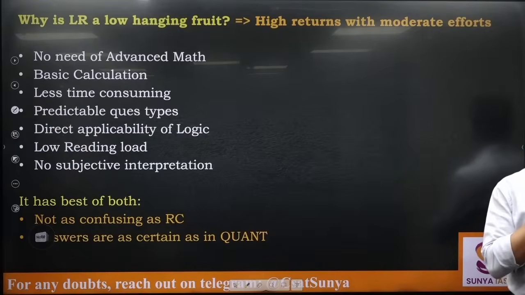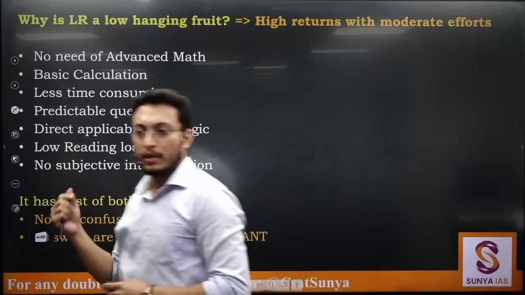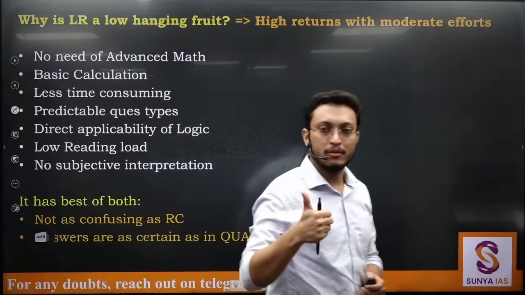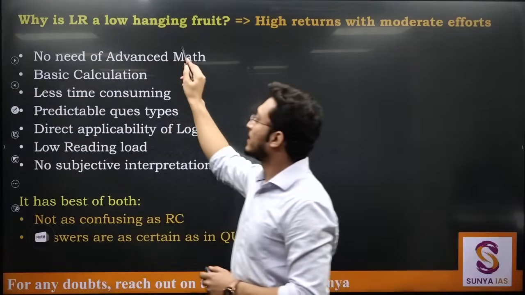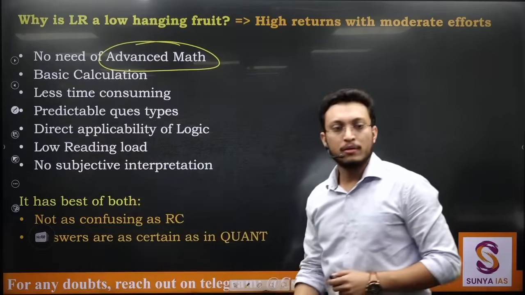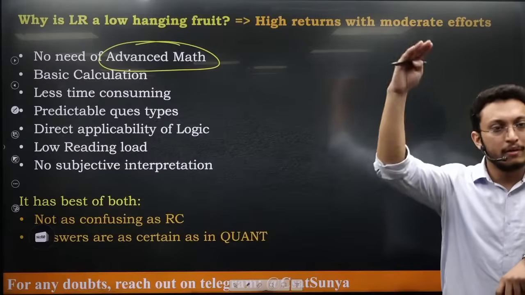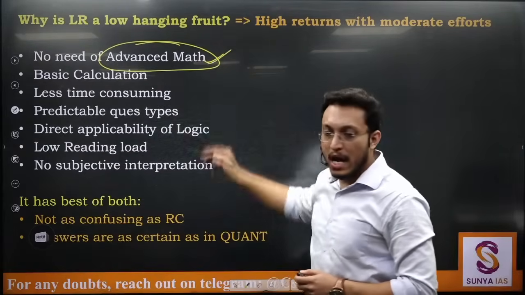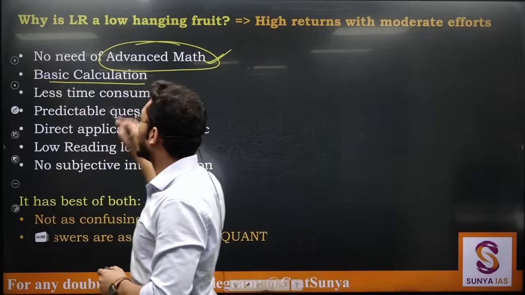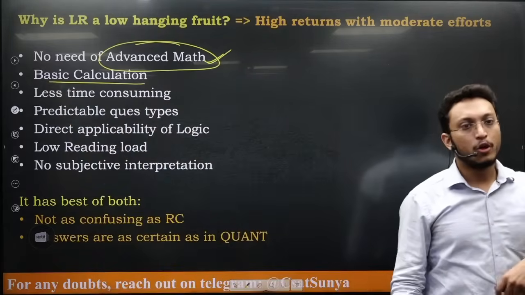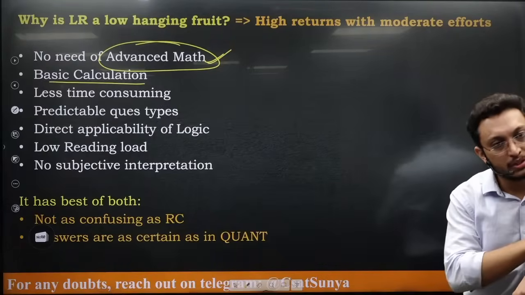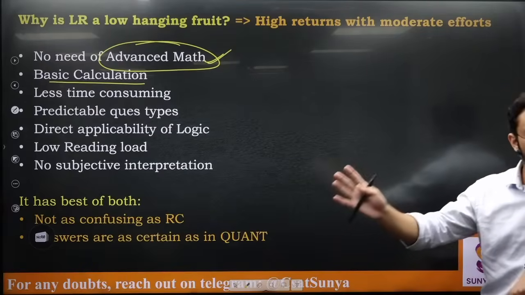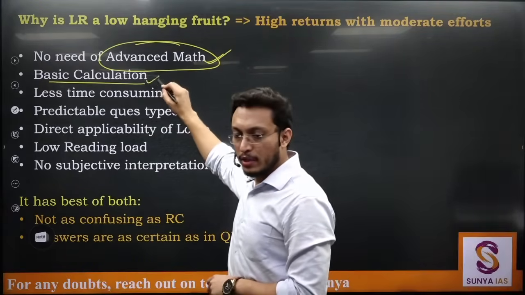अब why do I say that LR is a low hanging fruit? See, what happens is maths में there is always a fear, डर लगता है सर कितना advanced level पे जाना है. What is the level of maths that is there in quant section? So there is this fear. यहाँ पर you only have basic calculation that is there. Not much maths is involved. There will be just basic calculation, multiplication, addition, यही करना होगा LR sections में if we talk about maths here. So there will be basic calculation.